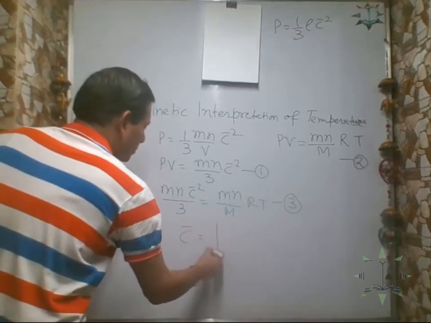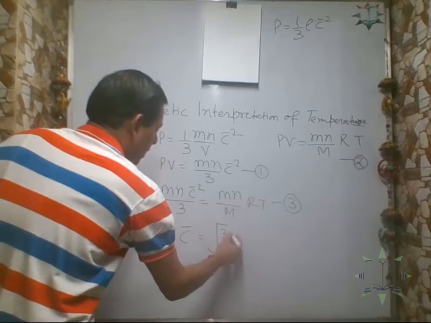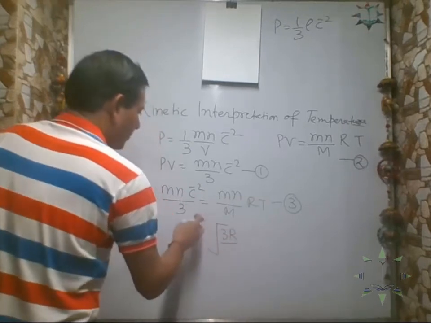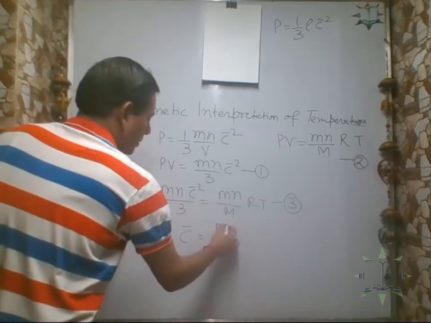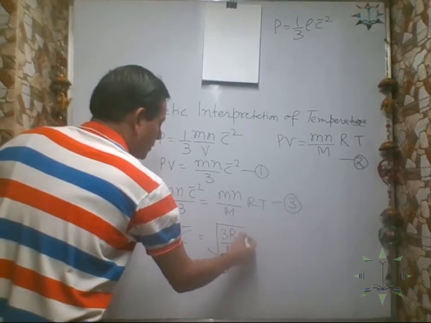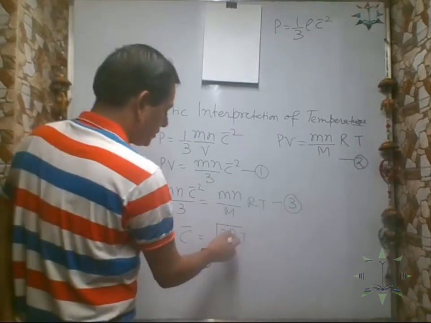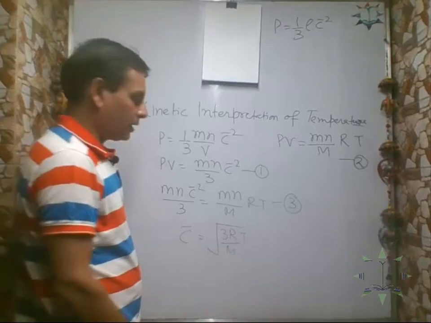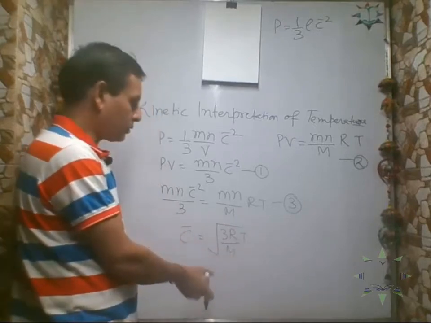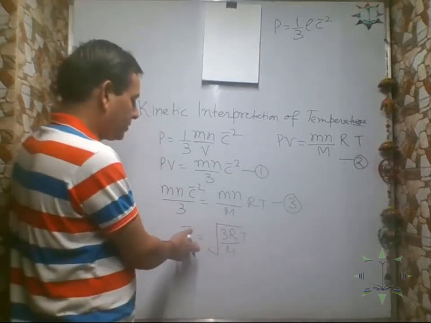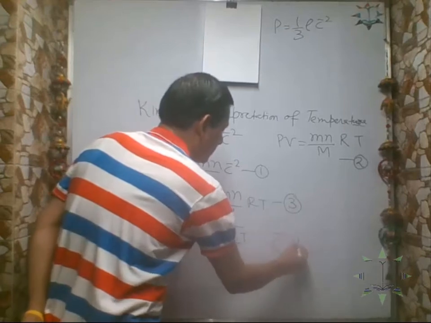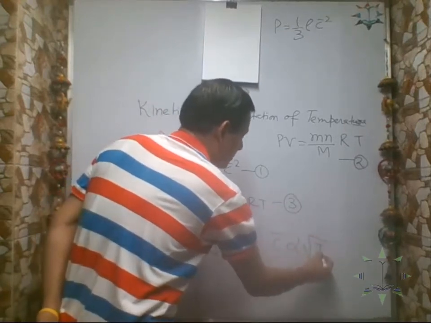C bar equals root over 3R by M into T, where R is the universal gas constant and M is the molecular weight of the gas. So for a definite gas, C bar is proportional to the square root of absolute temperature.